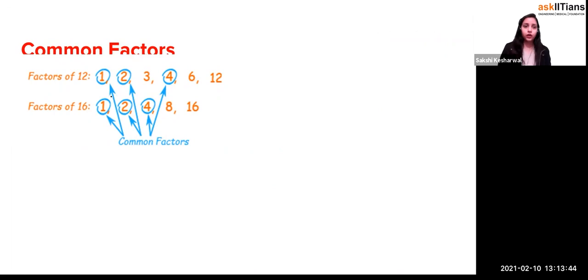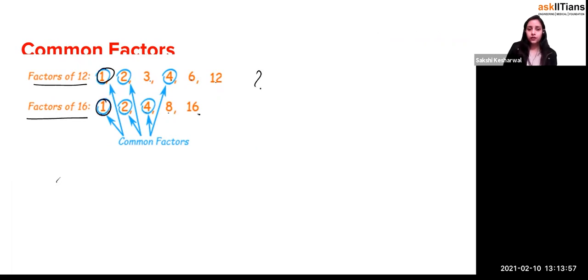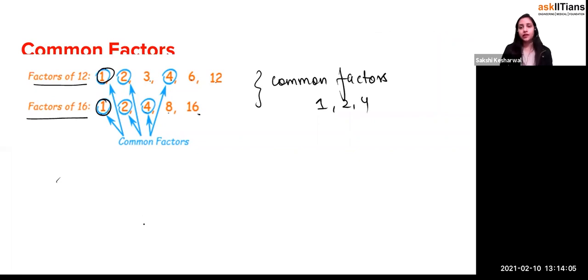Common factors means what? Like I wrote the factors of 12 and I wrote the factors of 16, right? Factors of 12 are 1, 2, 3, 4, 6, and factors of 16 are 1, 2, 4, 8. What is common between them? This is 1 and 1. So if I say common factors between them, what will the common factors be, beta? 1, right, it will be 2 and it will be 4. That's the common factors between these two.